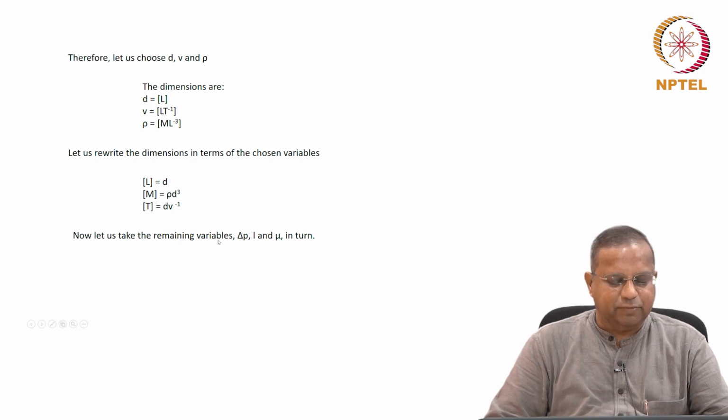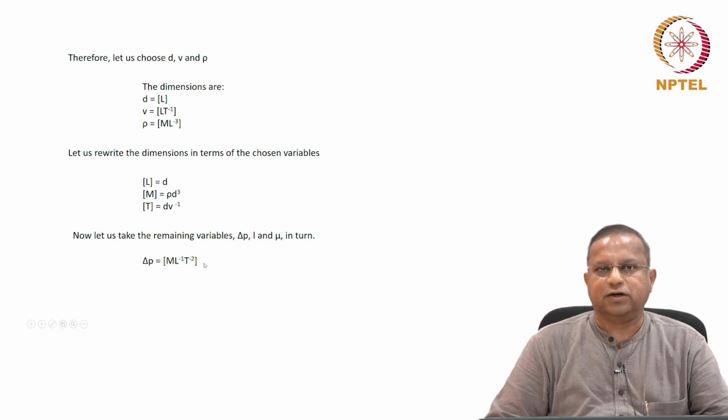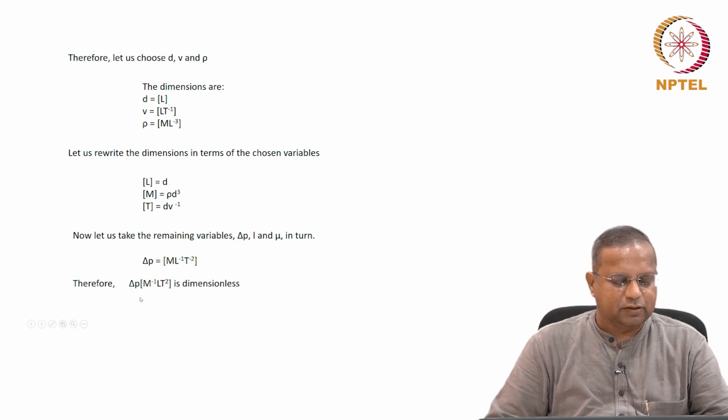Now let's take the remaining variables. The remaining variables in this recurring set are delta p, L and mu, and we'll take them one by one. And let us write the dimensions first. Delta p is M L minus 1 t minus 2.